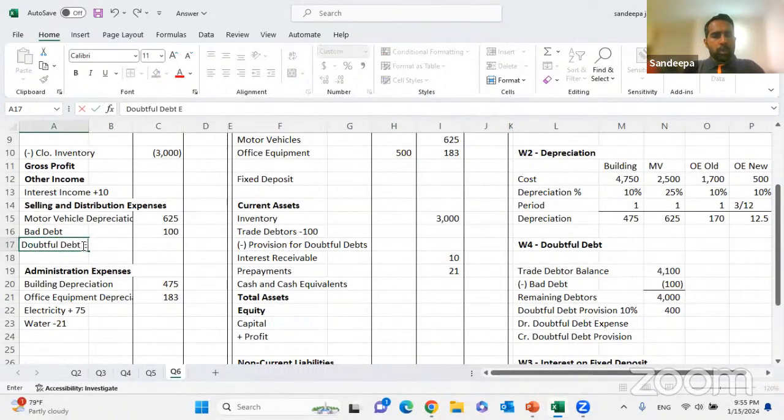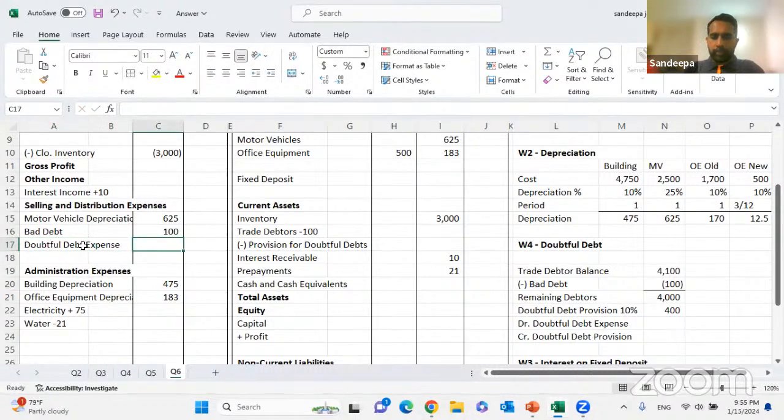That is also selling and distribution expense. 100 debited, credited to doubtful debt provision.